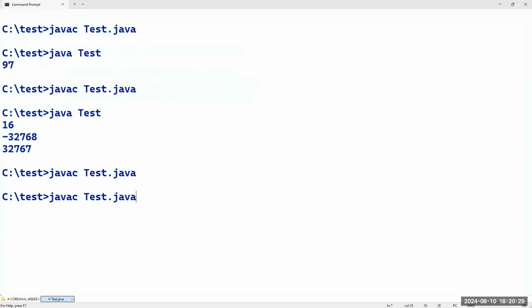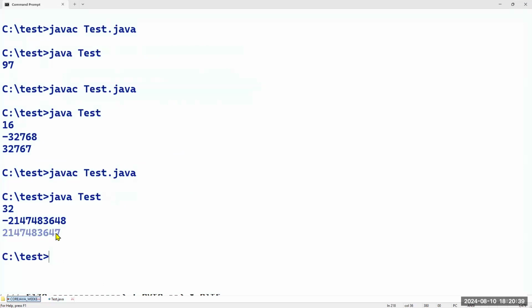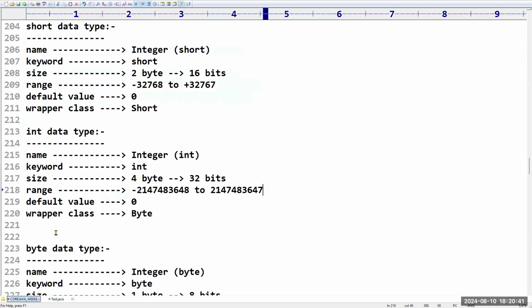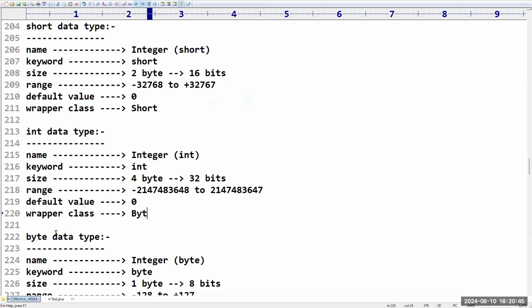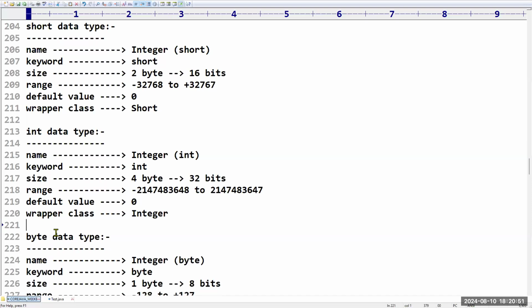Sir, is it 32 bits or not? Yes. This is the minimum value, minus 2,147,483,648. What is the maximum value? This is the maximum value. What is the default value? Same, 0 only. What about the wrapper class? Just now I told you, it is not int, it is Integer. Are you clear with this int data type? Yes, sir.